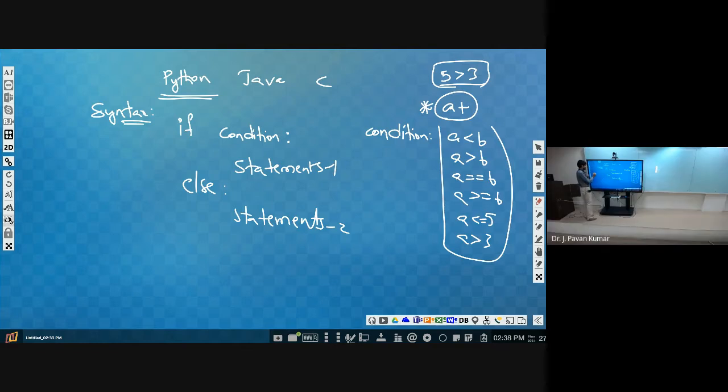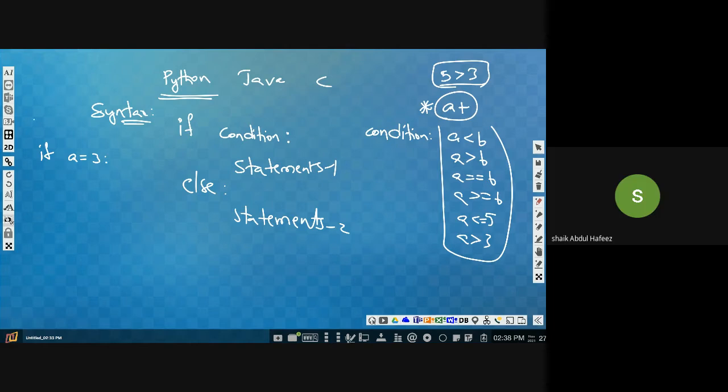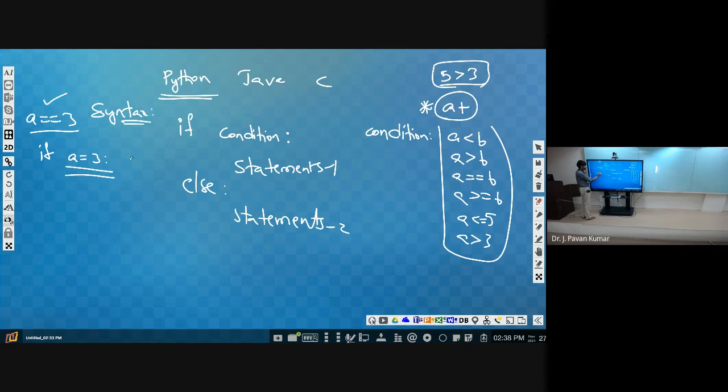Okay, suppose if I give if a is equal to 3, is it allowed or not? No, sir. If a is equal to 3. It is absolutely allowed, but what about this one? Is it allowed or not? That you check. Okay, just it is out of the context. Just as we came across this, I am saying a is equal to 3. Whether it is allowed or not, you check. Okay, later. And now coming to the point, a double equal to 3. This is used to compare two things, so it is allowed, which will return true or false. So true or false can be returned.